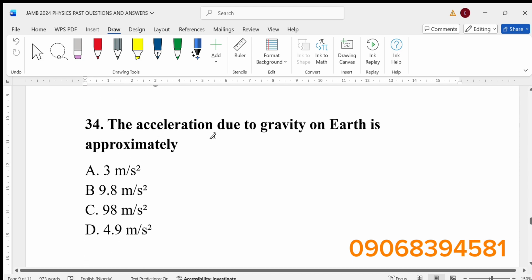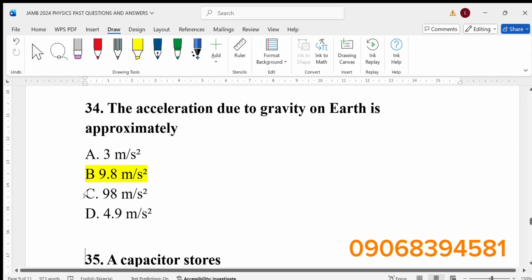Number 34. The acceleration due to gravity on Earth is approximately, this one is too simple, 9.8 meters per second squared. But most times we approximate it and use 10 meters per second squared.